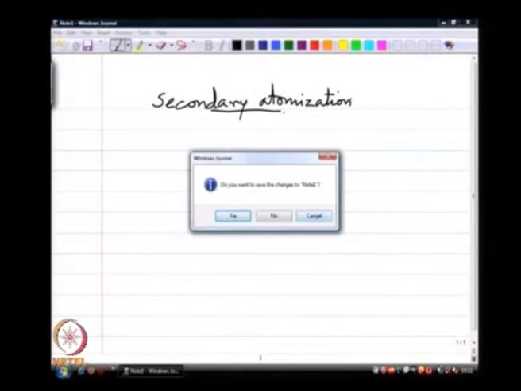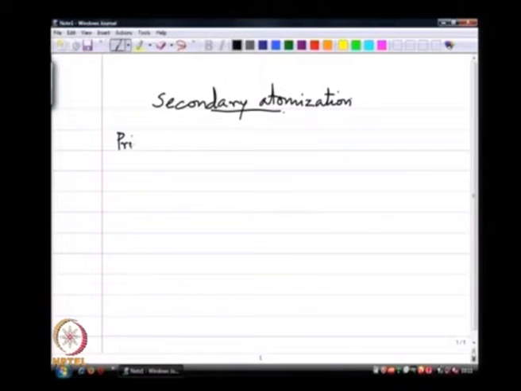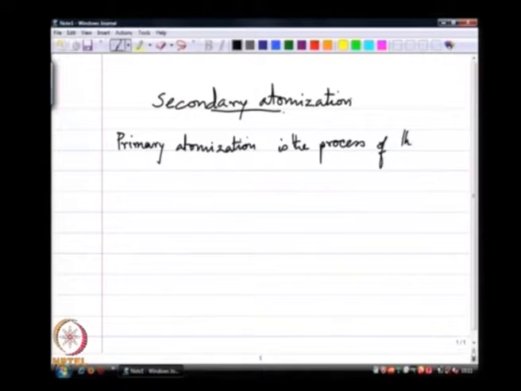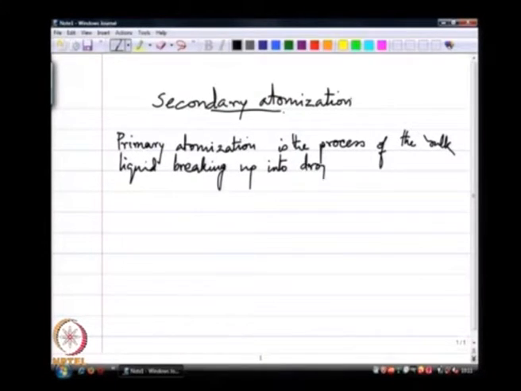So like we said, primary atomization is the process of the bulk liquid breaking up into drops.